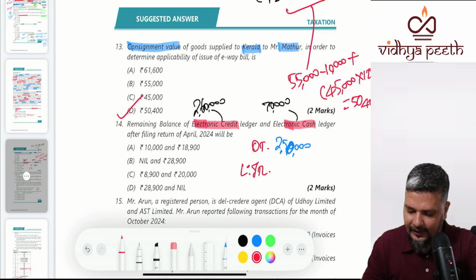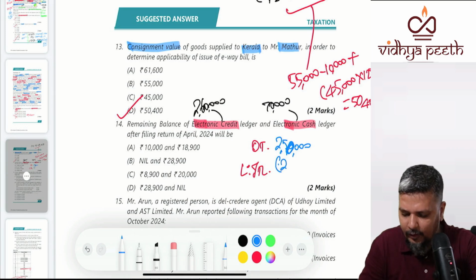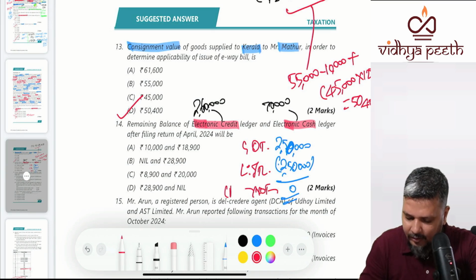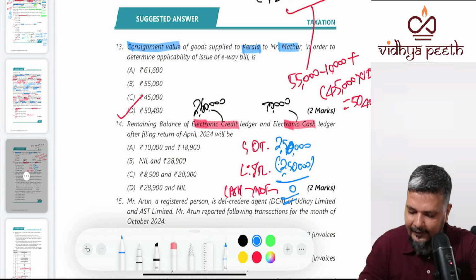So how much ITC can you use? You have a full ITC, so you have 2,60,000. So you will use 2,50,000 ITC. Your output tax will become nil. Do you have to pay anything by cash? No payment by cash. But what is the balance? ITC.